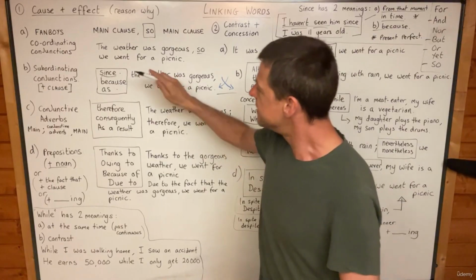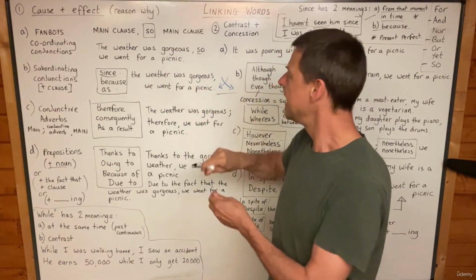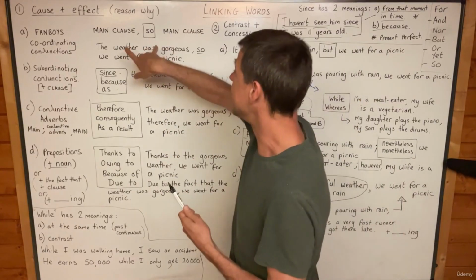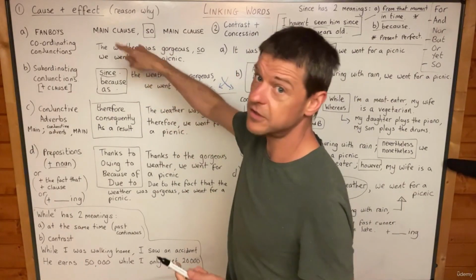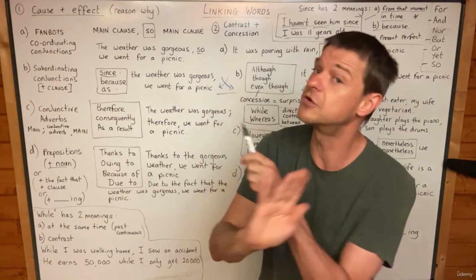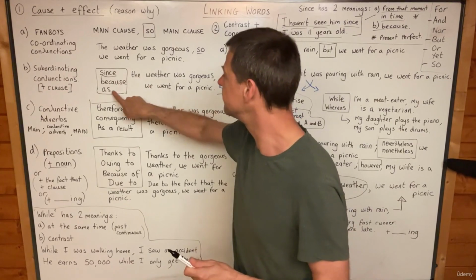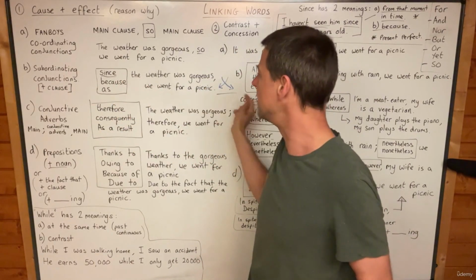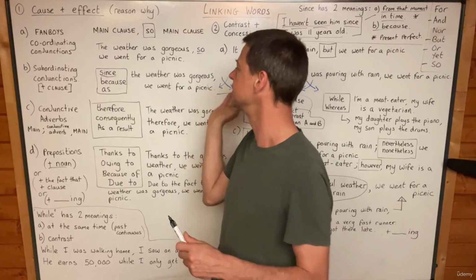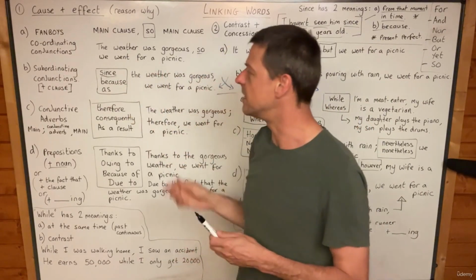Okay, so they are different from the so. They are punctuated differently. And the main difference is that with so, you can't swap the clauses round. You can't say, so we went for a picnic, the weather was gorgeous. You can't do that with so, but you can with since, because, and as. You can swap them round. We went for a picnic since the weather was gorgeous. We went for a picnic because the weather was gorgeous. We went for a picnic as the weather was gorgeous.